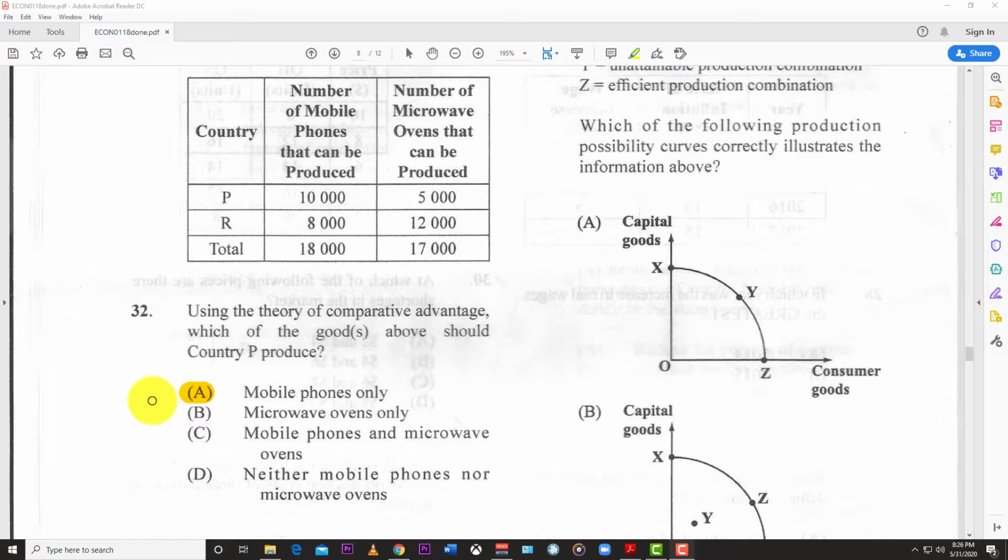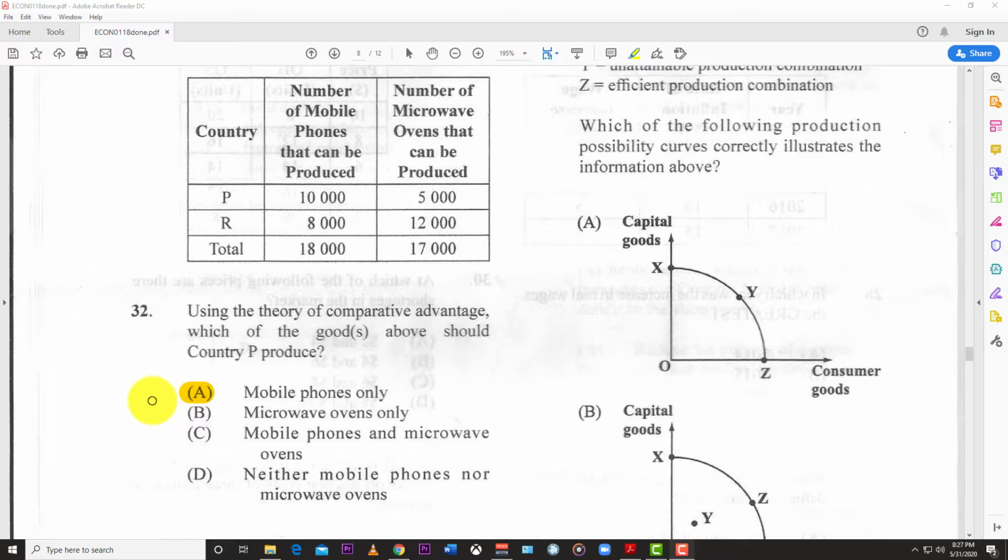If you reverse it, how much do they have to give up to produce the phones? They only have to give up 0.5 microwave to produce the 10,000 phones. Based on opportunity cost, 0.5 is lower than 2, so the best answer would be mobile phones only.